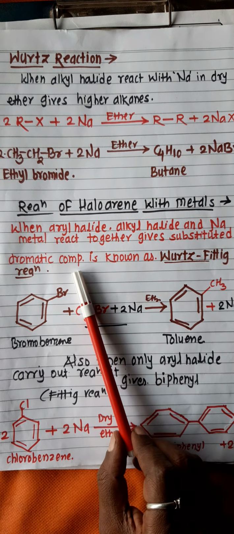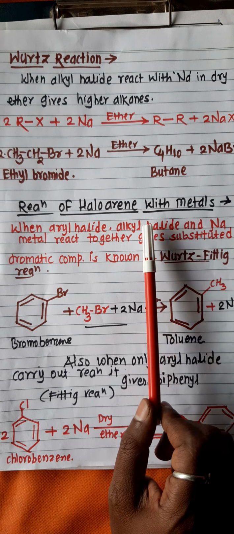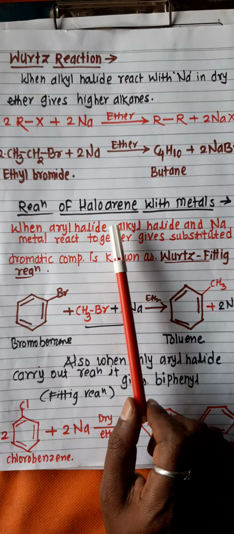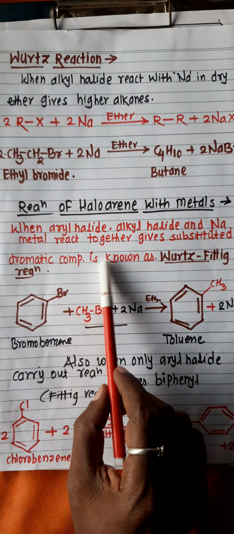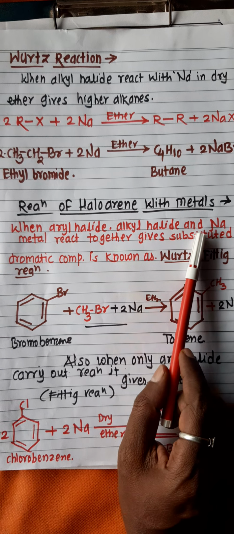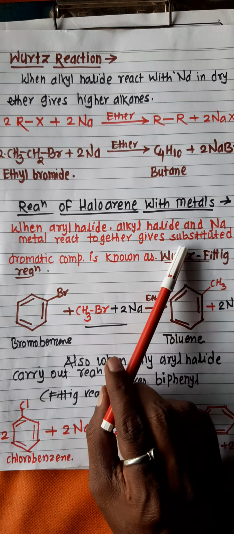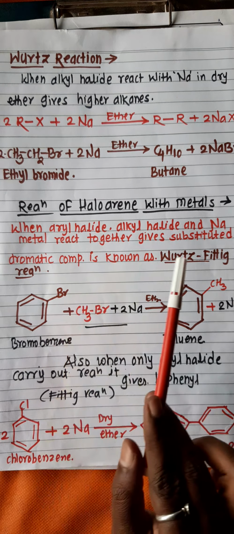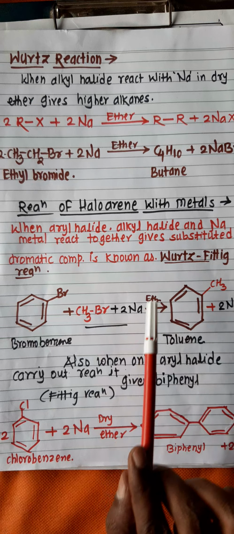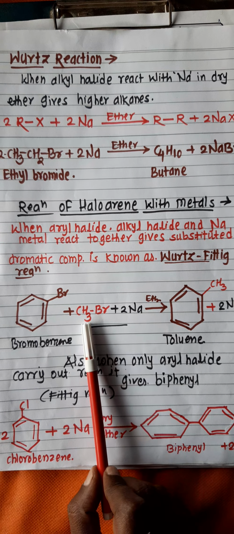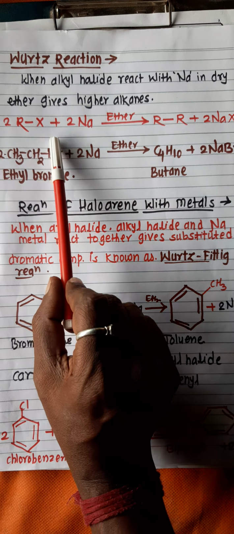The next reaction of this topic is reaction of haloarene with metals. Haloarenes are the aromatic compounds with halide atom. When aryl halide and alkyl halide and sodium are combined, when they react together, it gives a substituted aromatic compound. This is a mixed reaction, that is Wurtz plus Fittig reaction. What happens here? There is alkyl halide, that is methyl bromide, plus sodium. This reaction is the same as the Wurtz reaction.